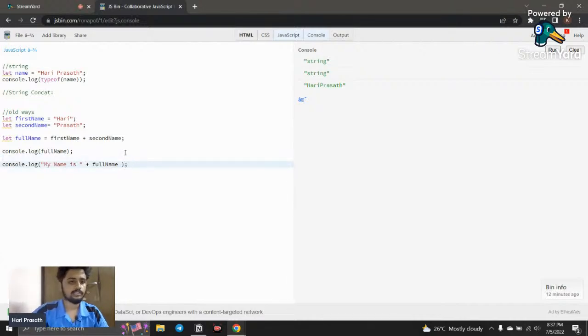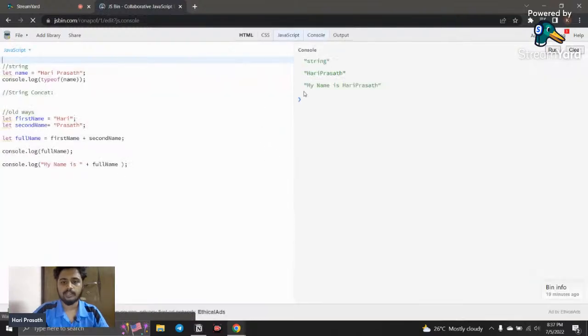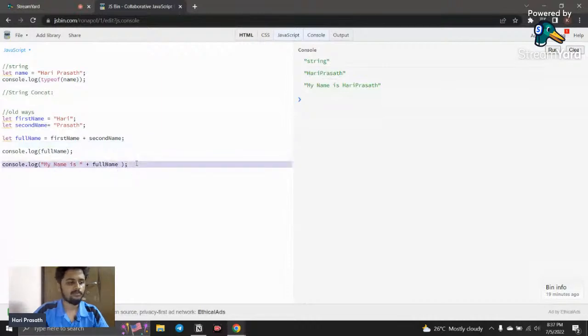I save this and refresh it, and you can see this string comes from this console, the second string, Hari Prasad, comes from this console, and the final console is coming from here: my name is, plus the variable. So this is a pretty old way of doing concatenation. If you want to concatenate two variables, you can simply use this plus operator, no problem with that.